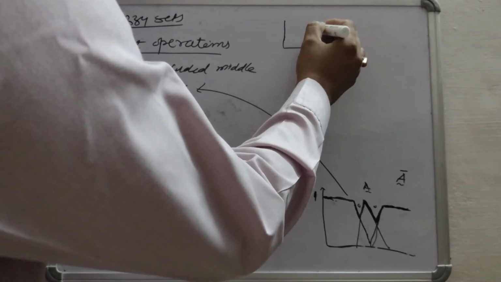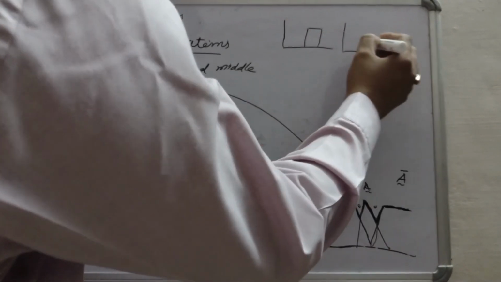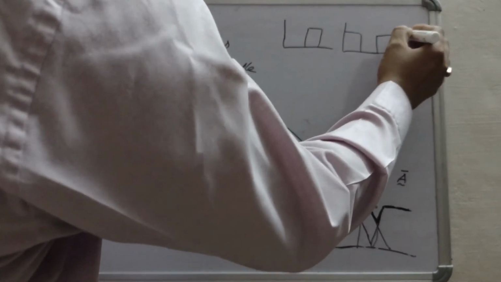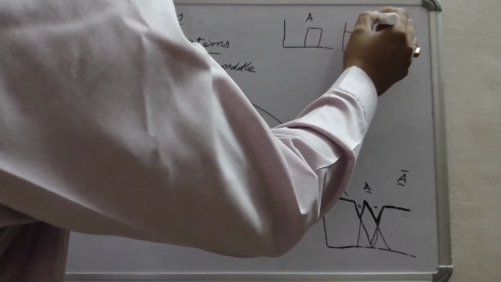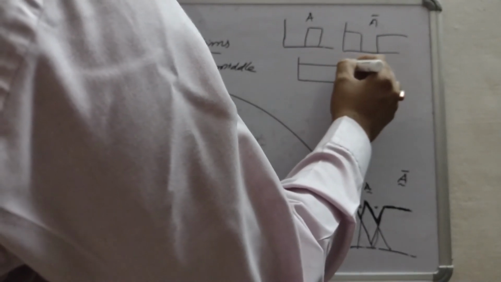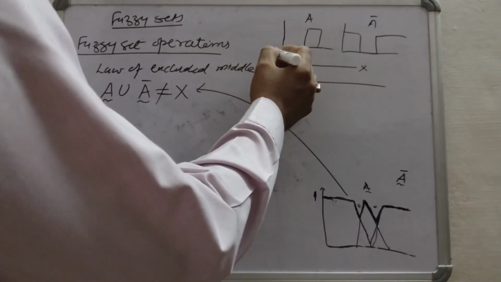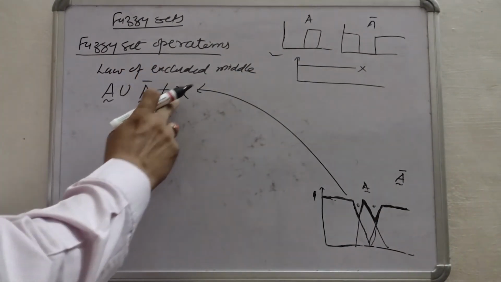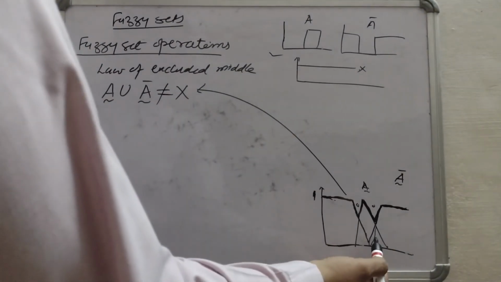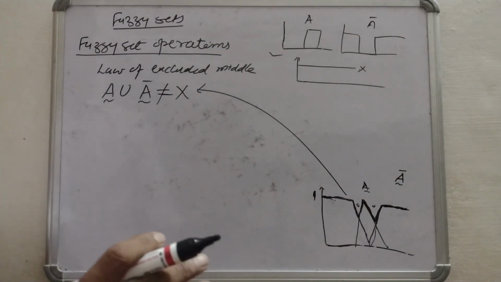Suppose this is set A for classical and this is A's complement, and the union of these two was X, the whole universe. So it was true for classical sets, but this property doesn't hold true for fuzzy sets.